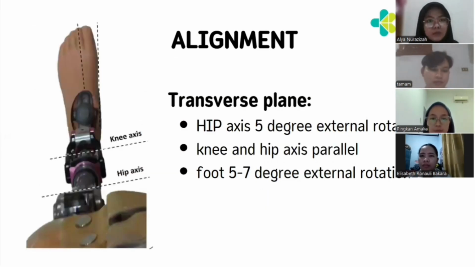From the transverse plane, the hip axis is 5 degrees external rotation. Knee and hip axes should be parallel. Foot 5 to 7 degrees of external rotation.